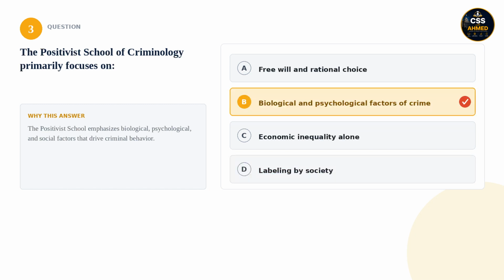3. The Positivist school of criminology primarily focuses on: is it free will and rational choice, biological and psychological factors of crime, economic inequality alone, or labeling by society? The correct answer is biological and psychological factors of crime. The Positivist school emphasizes biological, psychological, and social factors that drive criminal behavior.